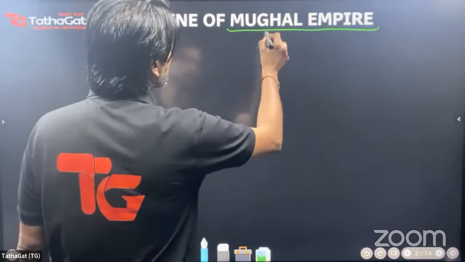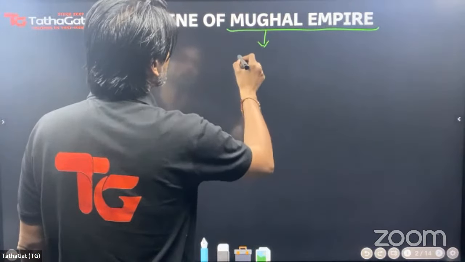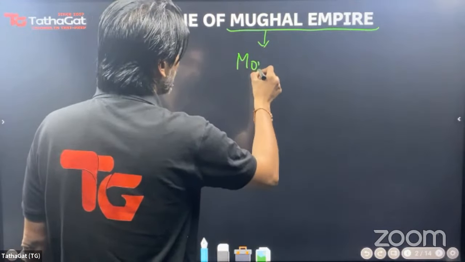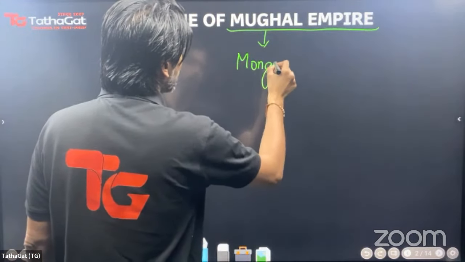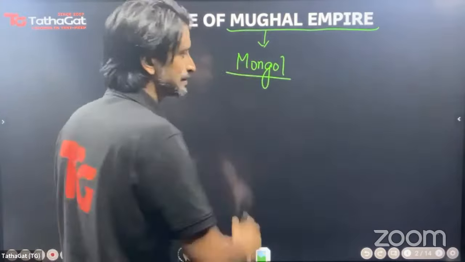The word Mughal is a distortion of the term Mongol, and I'm sure you are aware of the most famous Mongol, that is Genghis Khan.